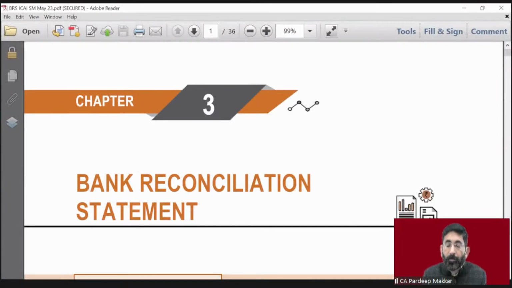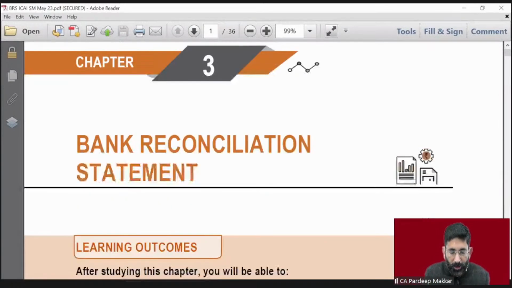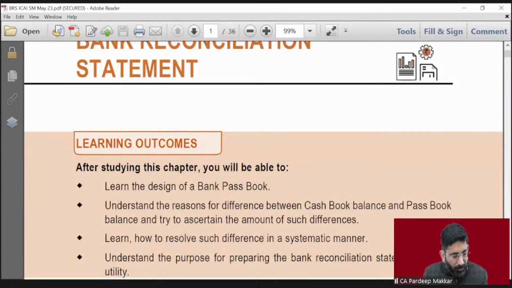So let's start with this bank reconciliation statement. An important chapter from examination point of view. Already discussed that this chapter will cover minimum 10 marks of your examination. We are always expecting a question from this chapter. Rare chances there when we have got a 5 marks question from this chapter. Otherwise, we are always getting 10 marks question in this chapter. So good chapter from examination point of view. Already we have covered a lot.